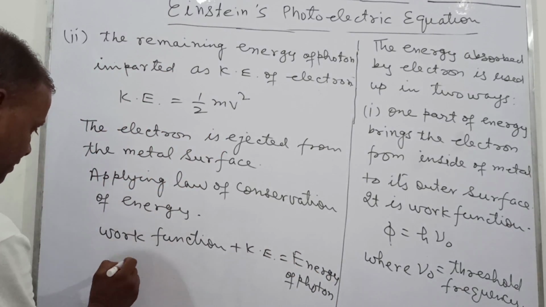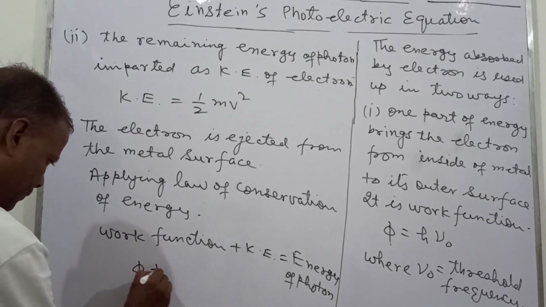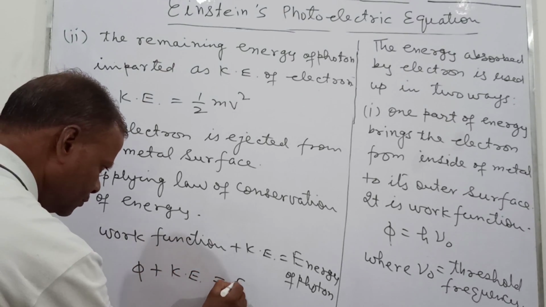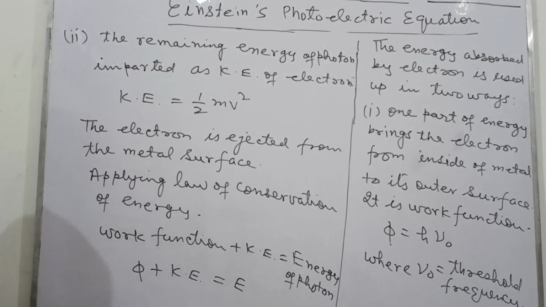So this work function, this phi, plus the kinetic energy equals E, the energy of the photon.